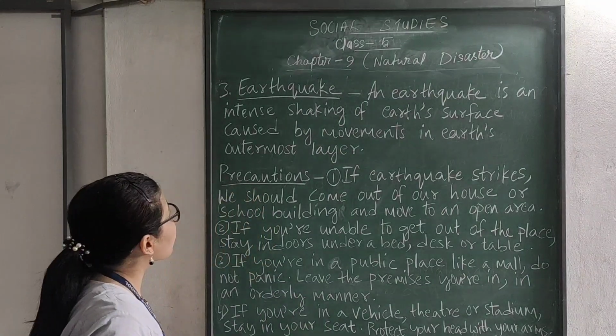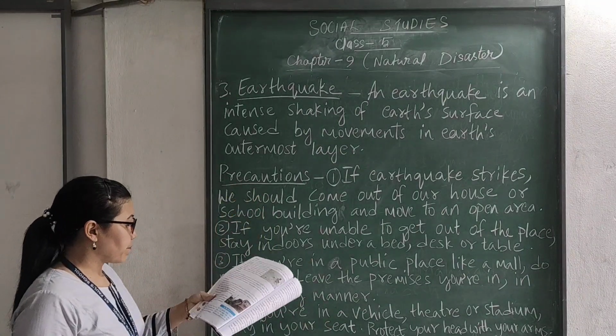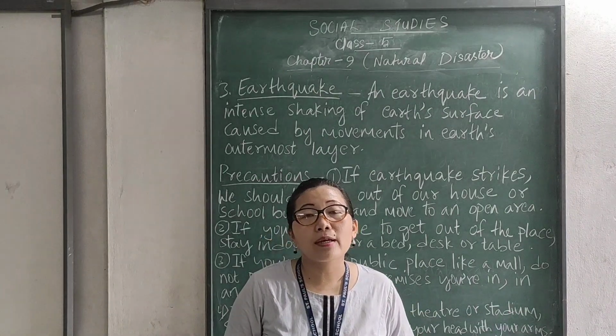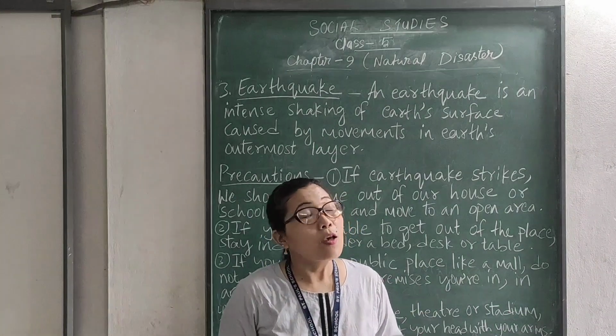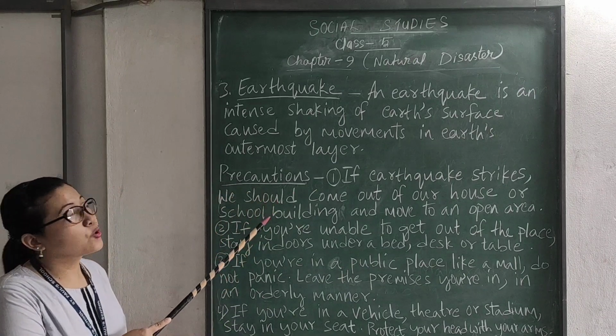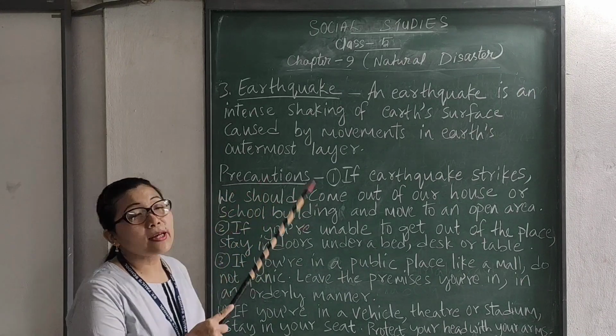Okay, now let us see the precautions. It is very difficult to predict when an earthquake will occur. Okay, so we have to know how we should stay, what we should do if an earthquake strikes.